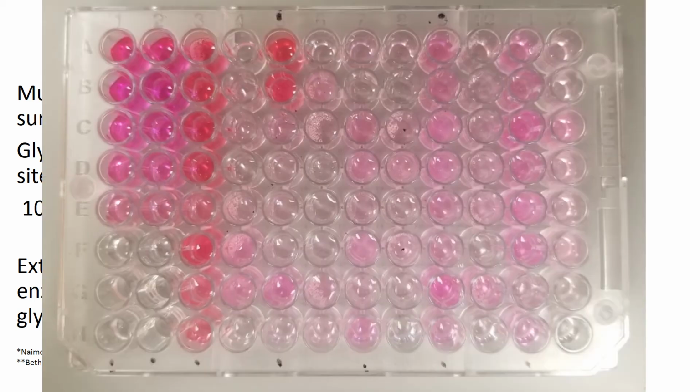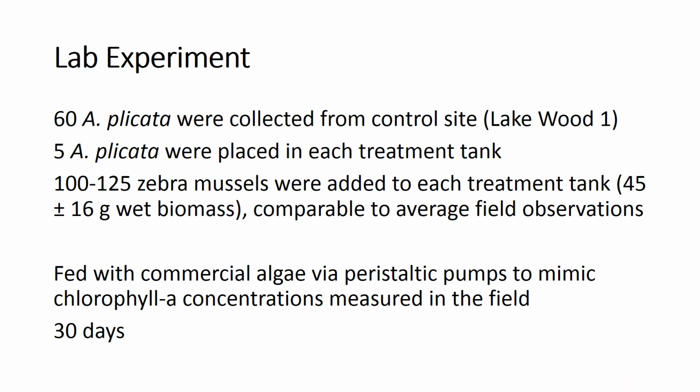So our first two rows have this glycogen standard, and then our rows after that have duplicate wells of samples from either the field or our lab experiment. And once it turns this pinkish red color, we can read that as an absorbance and relate it back to our glycogen standards. For our lab experiment, we collected 60 Emblema plicata from Lakewood 1 and brought those back to